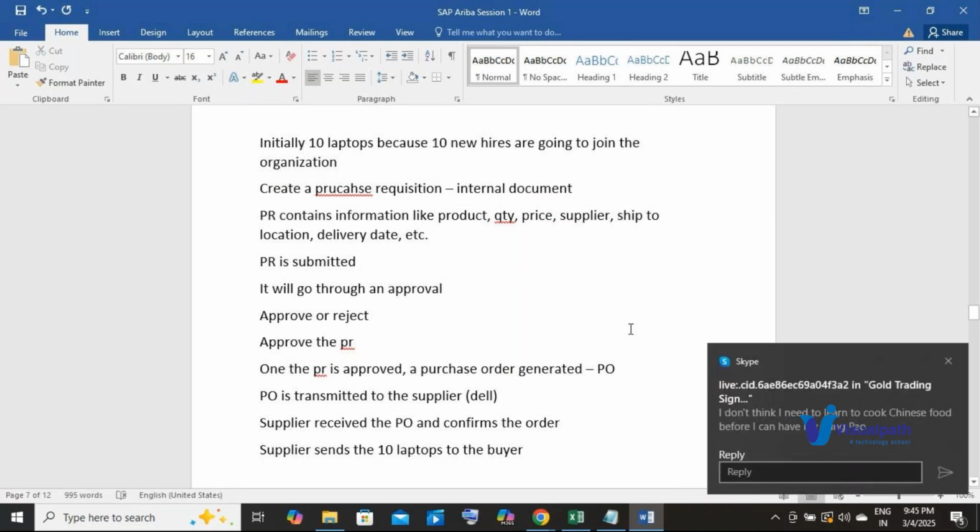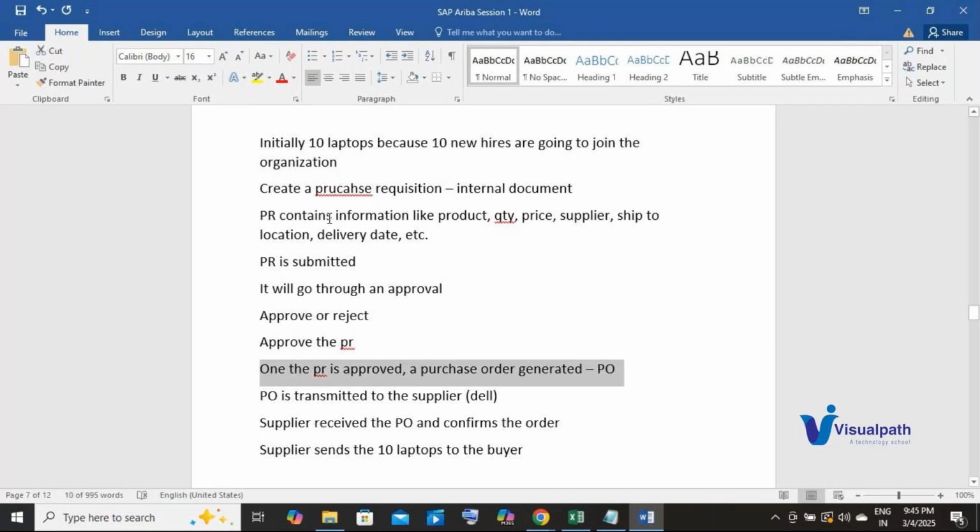Now when the PO is created, all the information that is present on the purchase requisition is automatically transferred onto the PO document. Nothing is manual on the PO document. Whatever is there in the PR, the same gets transferred onto the PO, and the same information will then go to the supplier.